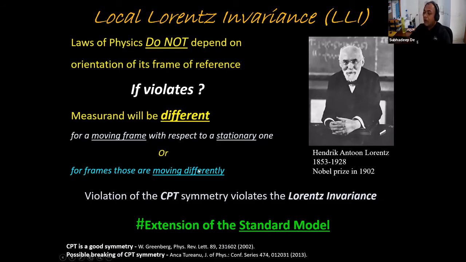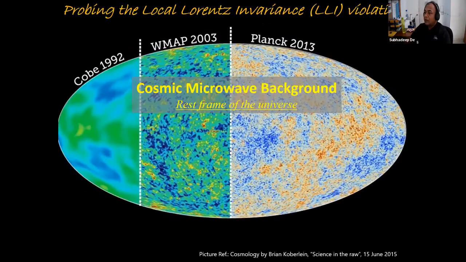So if it violates, that would tell us that an extension of the present standard model is required. And what is the possible experiment, or actually the experiment which has happened, but that needs to be improved. Well, this is the CMB. I am not an expert on that, but I'm just showing you because this is our rest frame. Yeah, that is considered to be our rest frame.